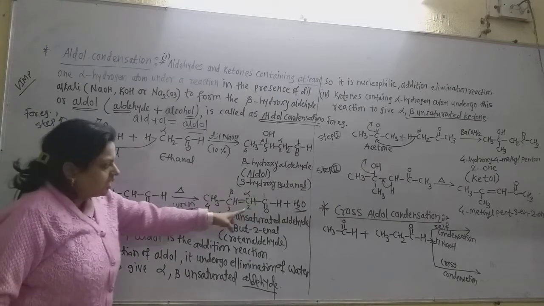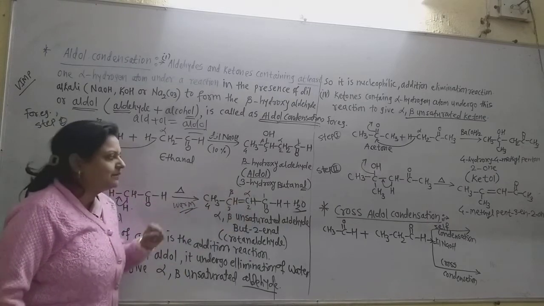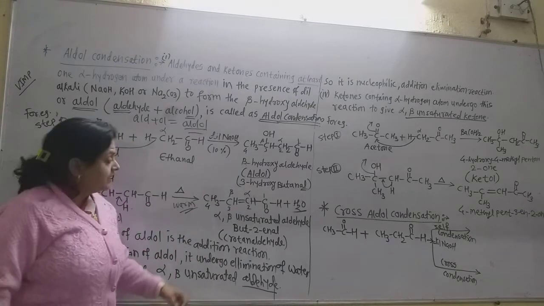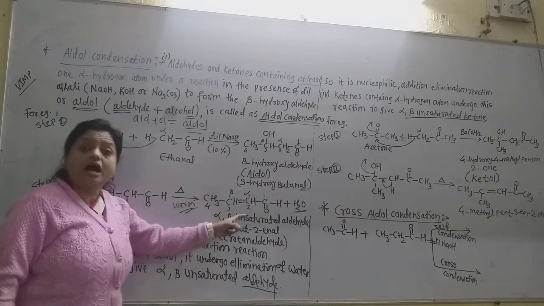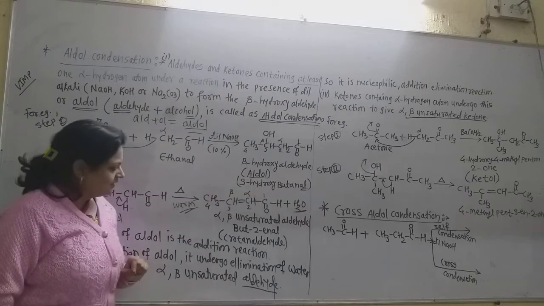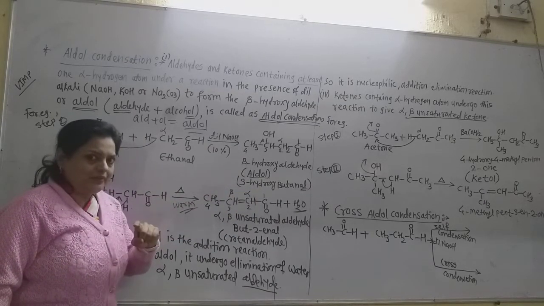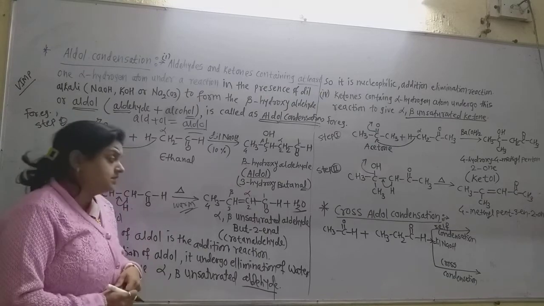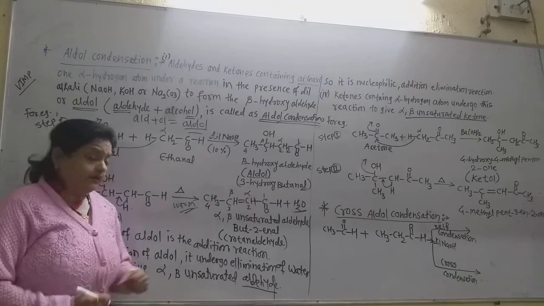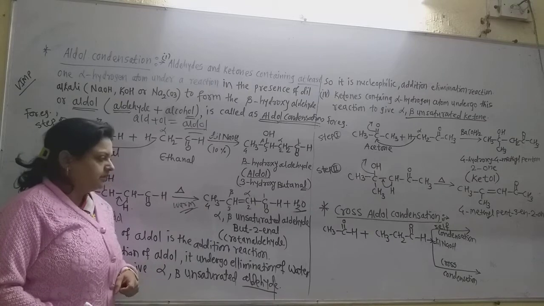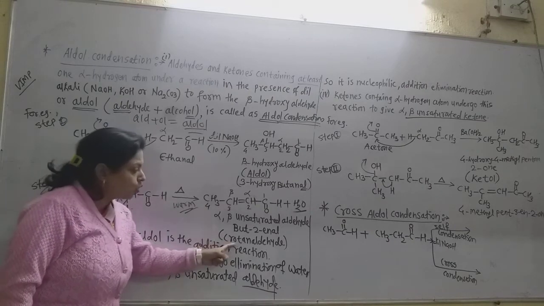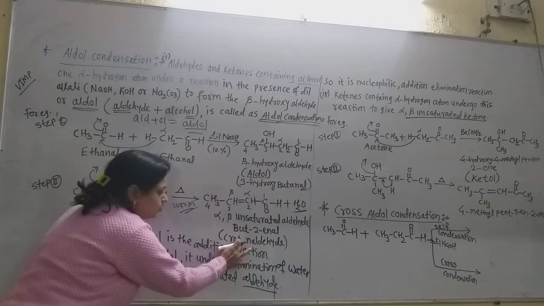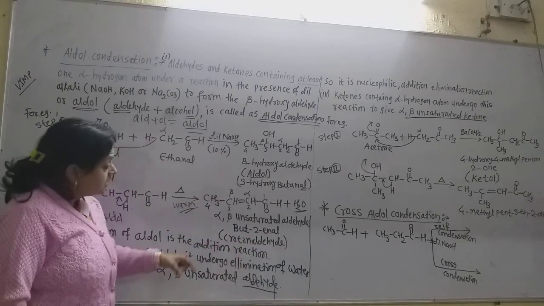Now this is the alpha carbon, this is the beta carbon, and here is the double bond. So generally this compound is called an alpha beta unsaturated aldehyde. But the IUPAC name is very important. Generally this alpha beta unsaturated aldehyde, this particular butanal, is called crotonaldehyde. Remember that, crotonaldehyde. Crotonaldehyde is this.